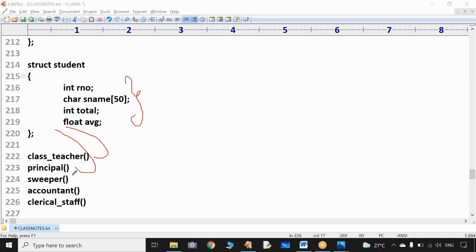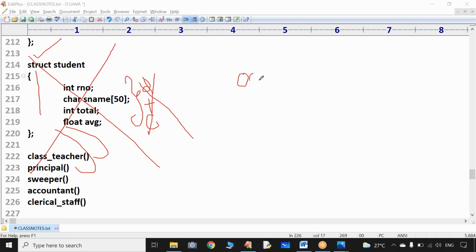Now, can I define these two functions inside a structure? Can I club the data and code that acts upon the data together in a structure? Is it possible to create functions inside a structure? Sorry, not possible.